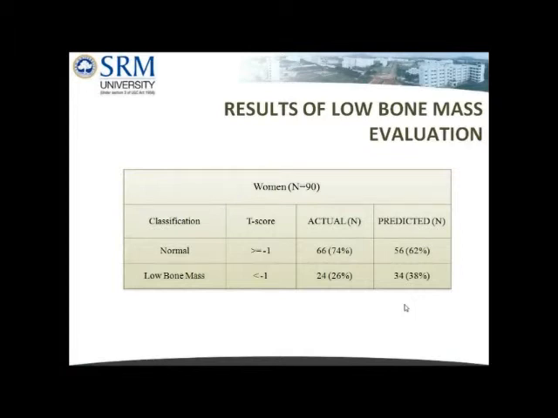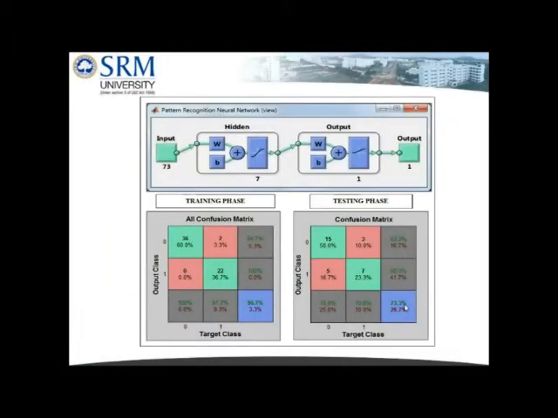A feed-forward backpropagation network with scaled conjugate gradient algorithm was used to evaluate low bone mass using the measured variables. A set of female samples was held back to be used to test the system after it had undergone its training, to avoid memorization in some non-significant way. Hence, 60 samples of female data were used for training the network and 30 were used to test the same.